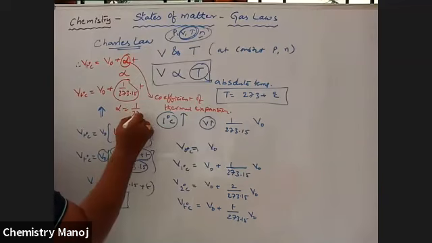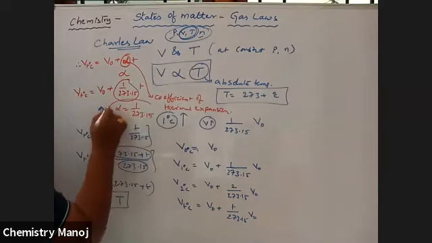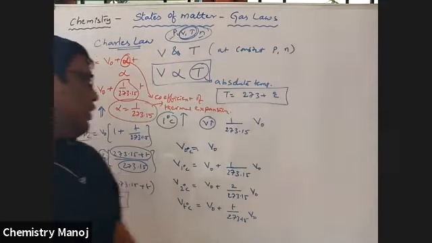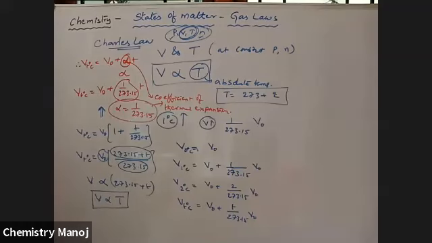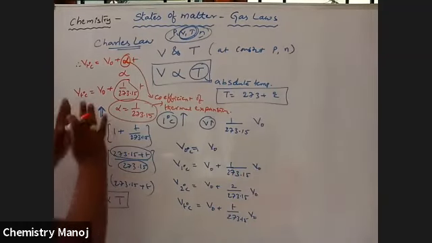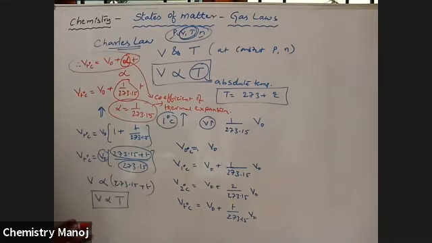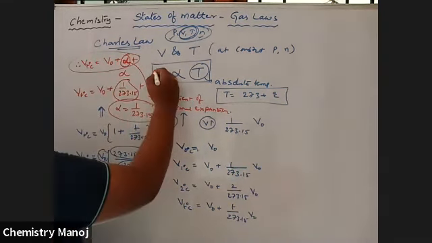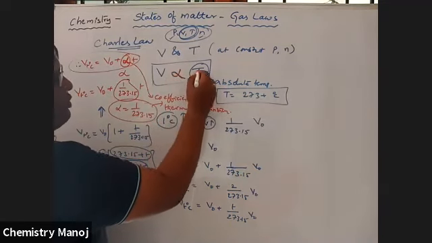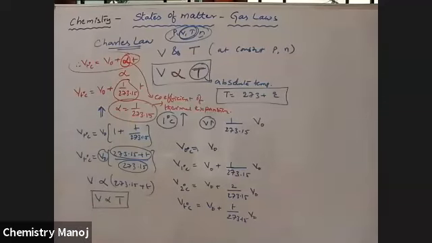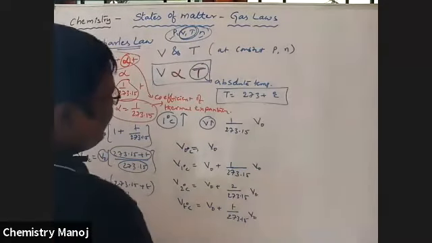So how much is the alpha value? Alpha is equal to 1 by 273.15. The question has been asked many times. So the coefficient of thermal expansion, its value is 1 by 273.15. It is very, very important. This relation is also very, very important, so be careful. Volume of the gas is finally directly proportional to its absolute temperature, not to degree centigrade. So now I am going to draw different graphs.